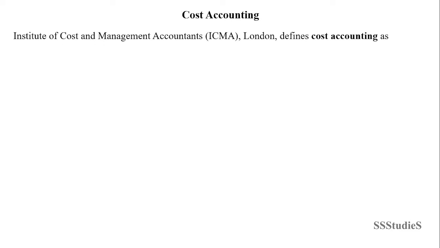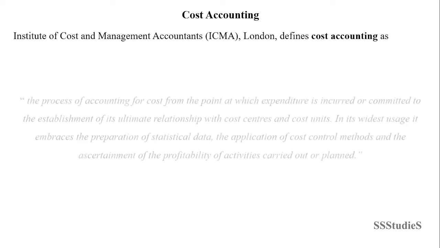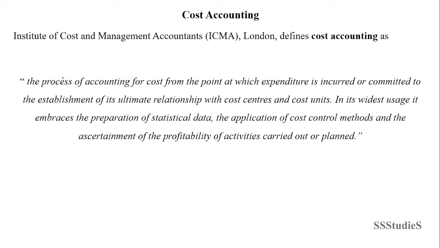Let us now look into the definition of cost accounting. The Institute of Cost and Management Accountants, London, defines cost accounting as the process of accounting for cost. Let us cut this particular definition into small chunks and look into what the definition means. It is a process of accounting for cost from the point at which expenditure is incurred or committed. Two, the establishment of its ultimate relationship with cost centers and cost units.